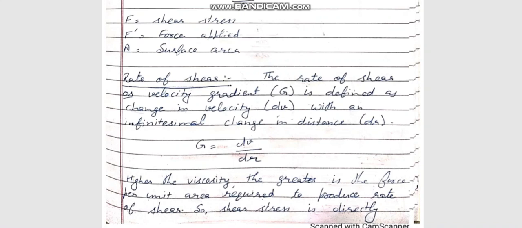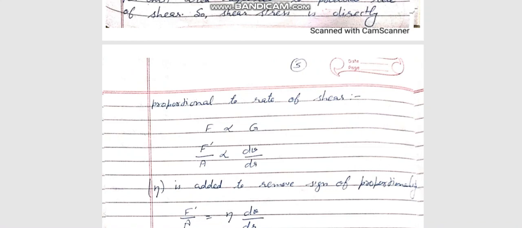So shear stress is directly related to the rate of shear. F is directly proportional to G. Here F has been replaced by the term F prime upon A, and G has been replaced by the term dV by dr.